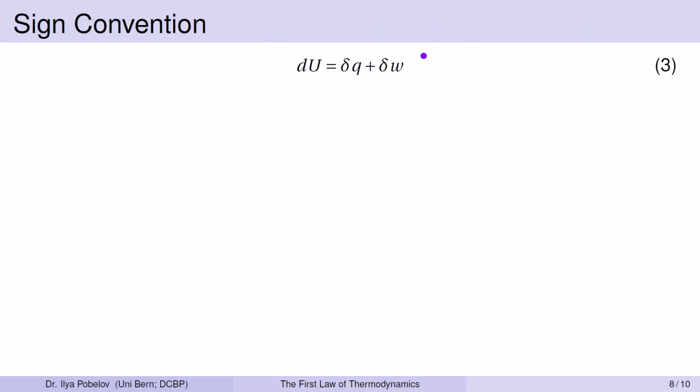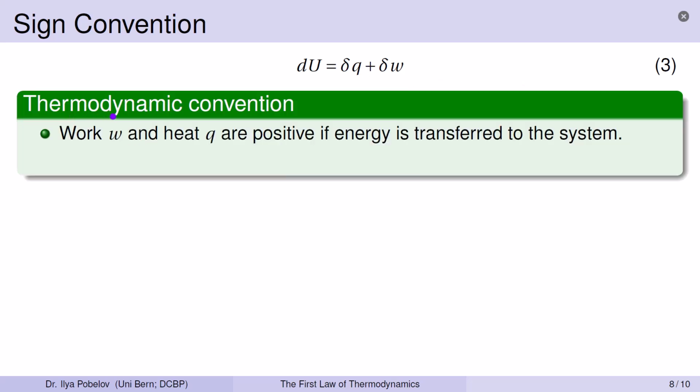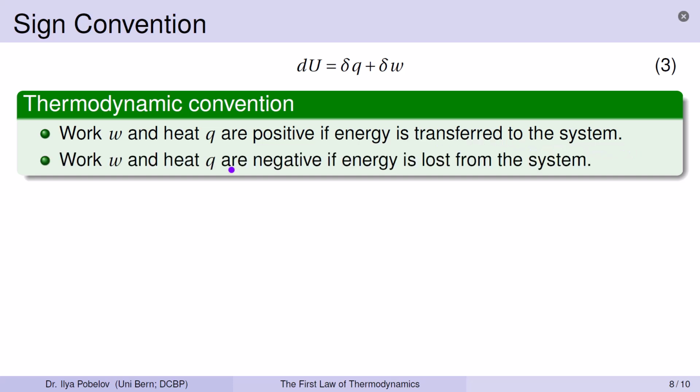Now, let us briefly discuss the sign convention in the first law of thermodynamics. We use a thermodynamic convention in which work and heat are positive if energy is transferred to the system and negative if energy is lost from the system. In other words, the flow of energy as work or heat is viewed from the system's perspective.